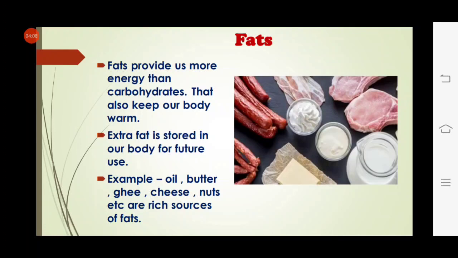If we do not take food for 3 or 4 days, we will not die. The fat that is stored in our body will provide us the energy. Okay, and examples of fats are oil, butter, ghee, cheese, nuts. Okay, they are the good sources of fat.